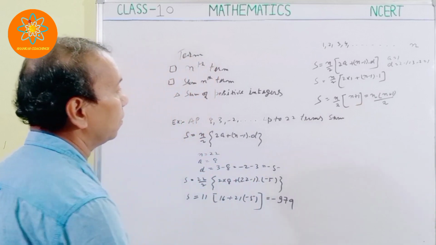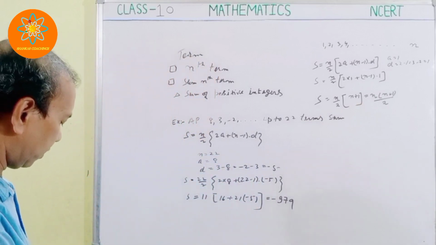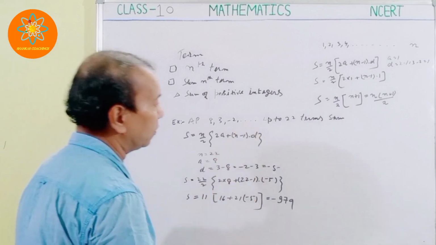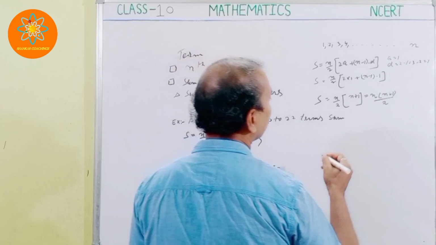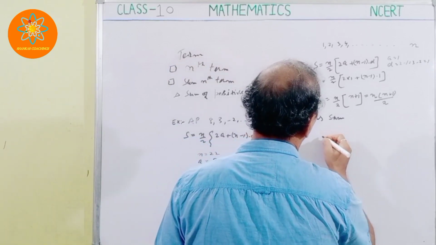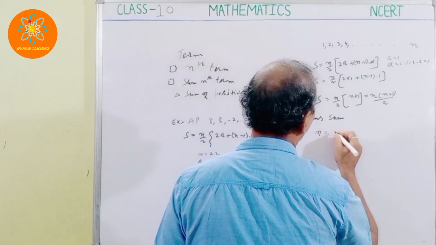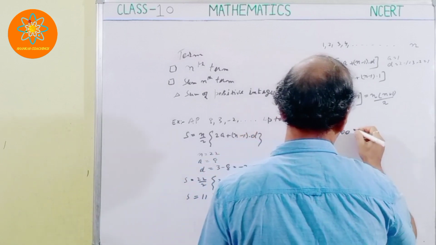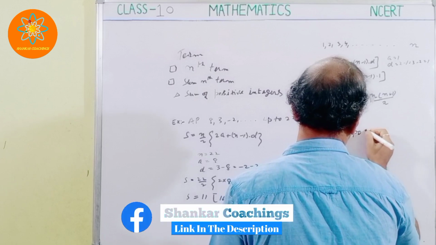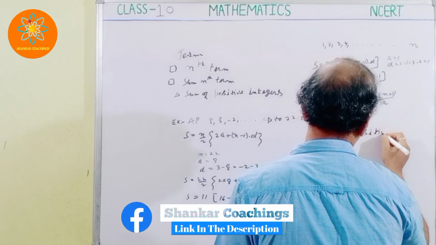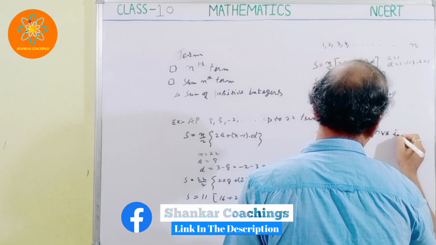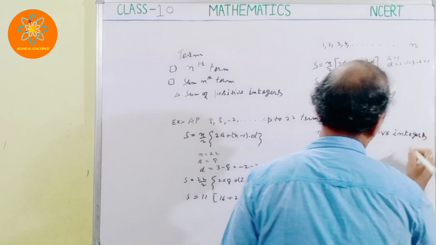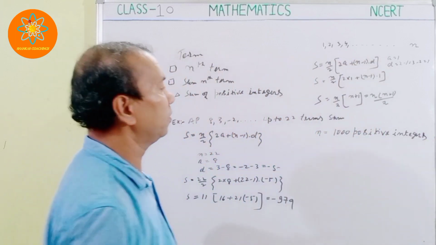Suppose the positive integers are given. Let's suppose in this question n is equal to 1000 positive integers.